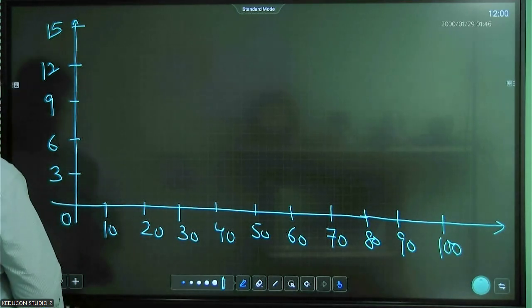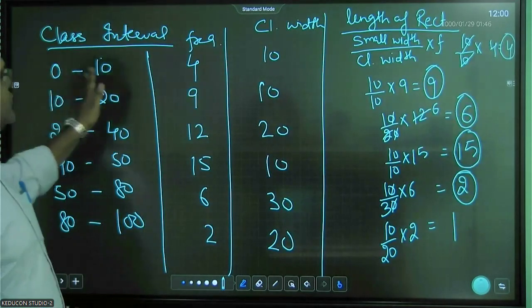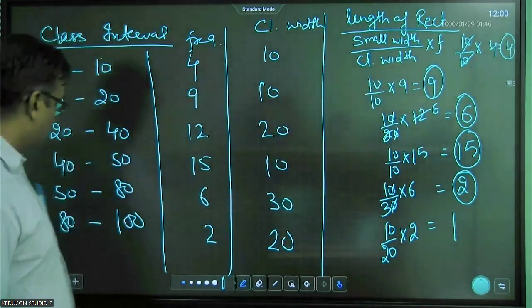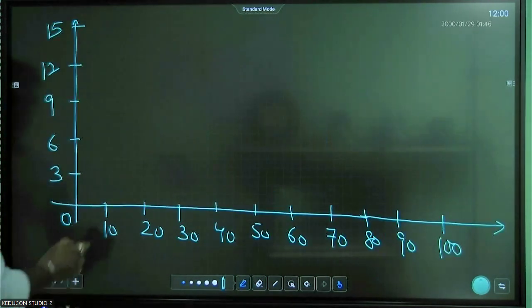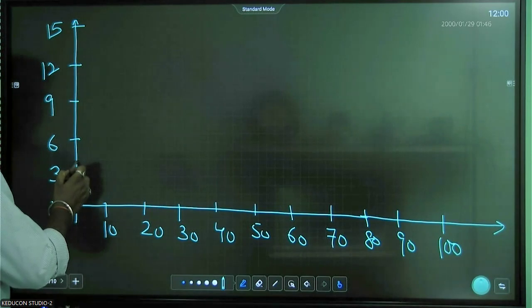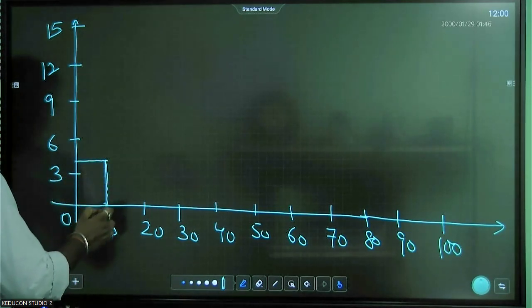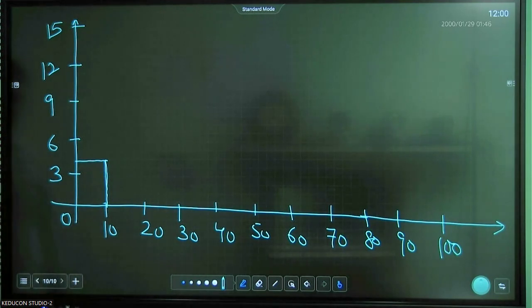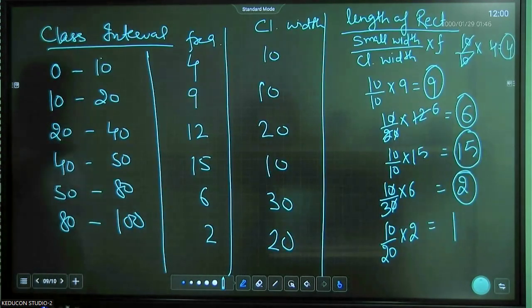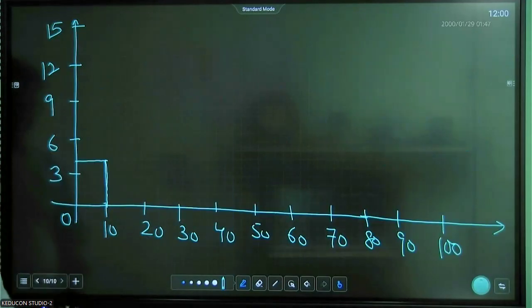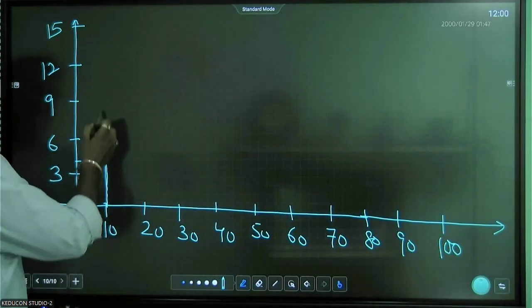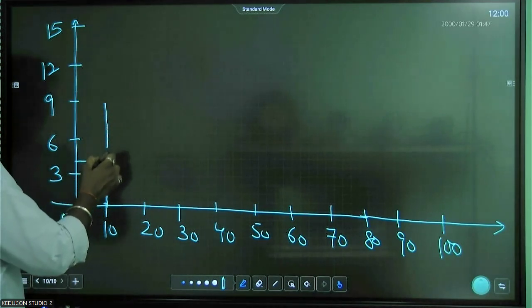Now just have a look at the first interval, 0 to 10, and the length is 4. How to draw this? 0 to 10 and length 4. So the first rectangle is this. Then is 10 to 20 and the length is 9.